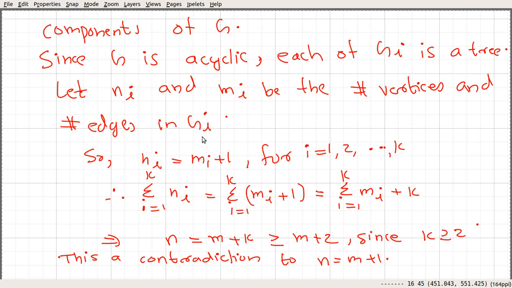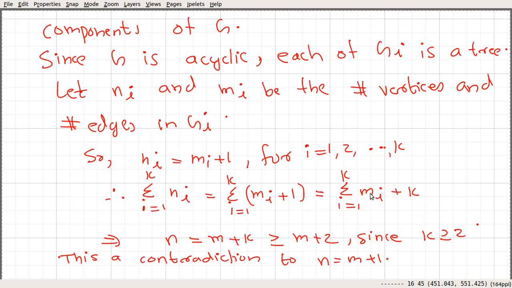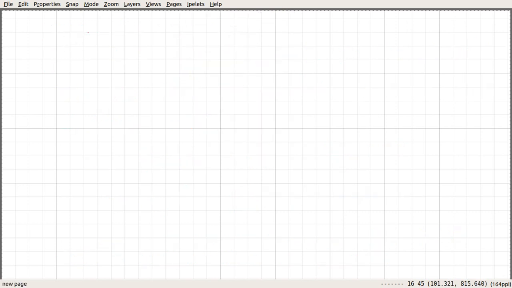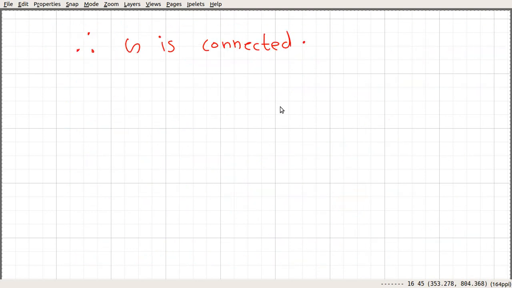We arrived at this contradiction because we assumed that G is not connected. So the graph must be connected. Therefore G is connected. We have G acyclic by the hypothesis, and we proved that G is connected. Since G is both an acyclic graph and is connected, by definition G is a tree.